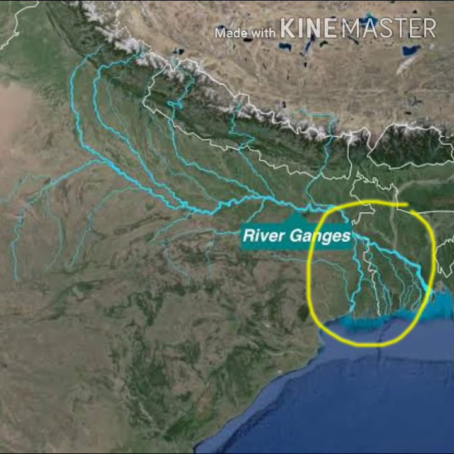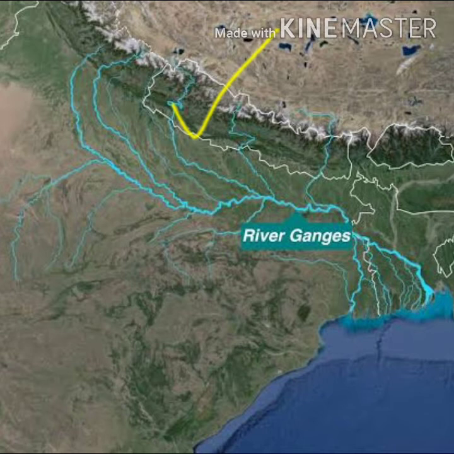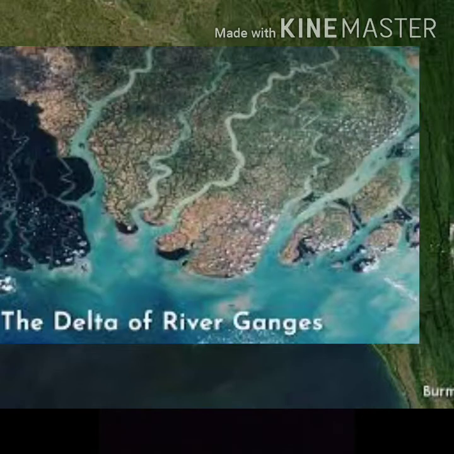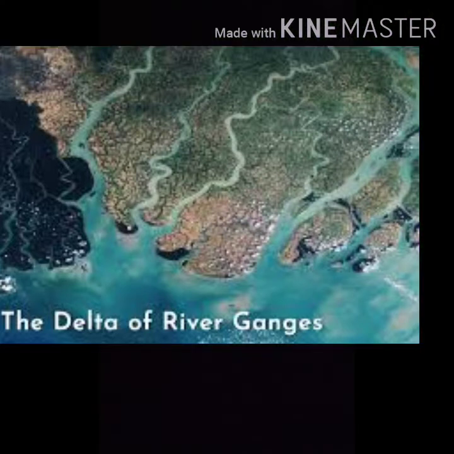The river carries a number of things like clay particles, sand and silt, stones, organic materials, everything.